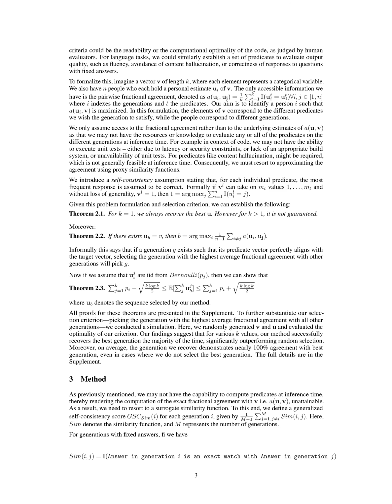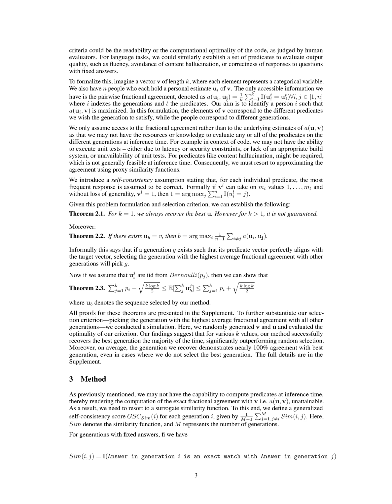For language tasks, we could set up a similar set of criteria to judge the quality of the output, such as how fluent it is, whether it avoids creating content that wasn't there before, or how accurate its responses are to questions with set answers. To put this into formal terms, let's imagine a vector, or list, of length k, where each item represents a different category. We also have n people, each of whom has their own estimate of what this vector should look like. The only information we have access to is the fractional agreement between pairs of these estimates, which is a measure of how much they agree. Our goal is to find the person whose estimate aligns most closely with the vector we're interested in.